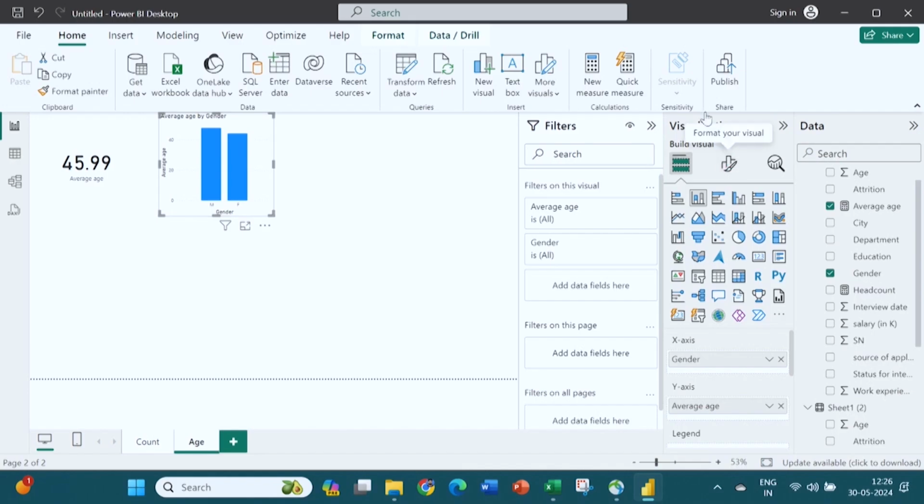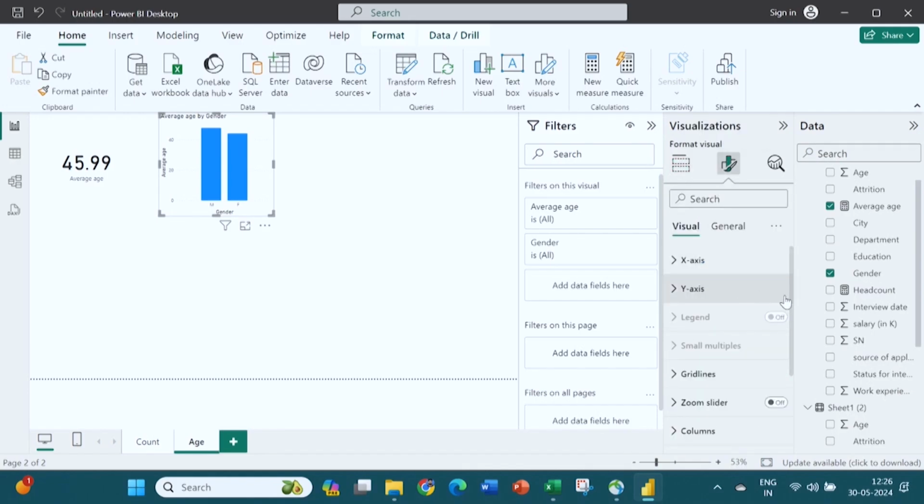And I already told you how to put the number. Go below the visualization, you will see format your visuals, click on this, right, go down, data labels is off, you just need to click on this to turn it on, right. So it is on now. So now you can see it is showing.